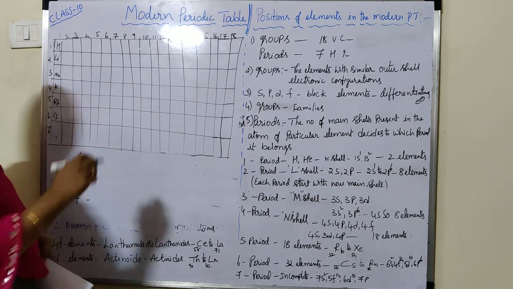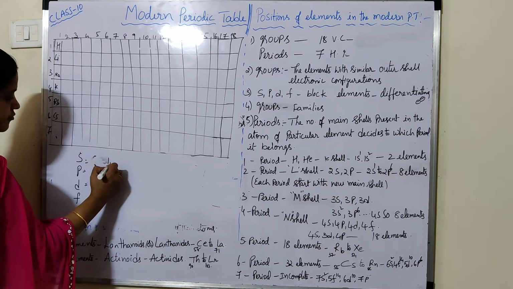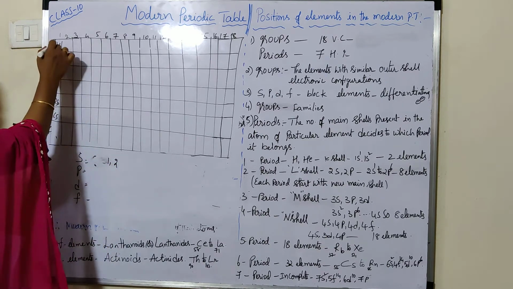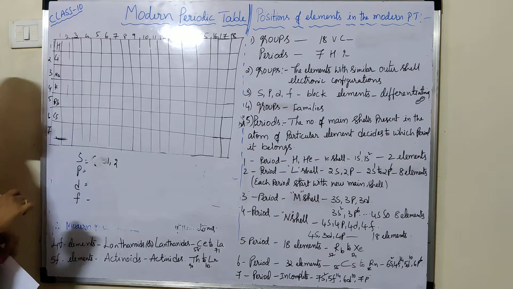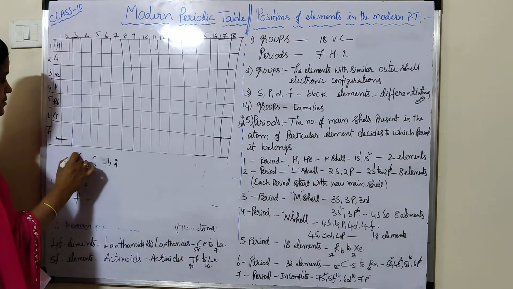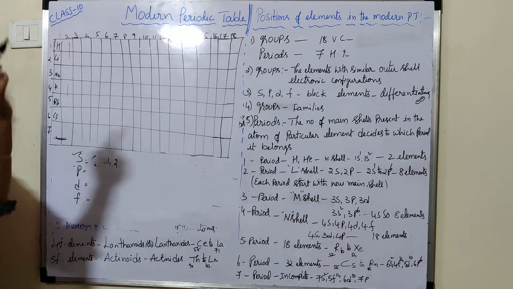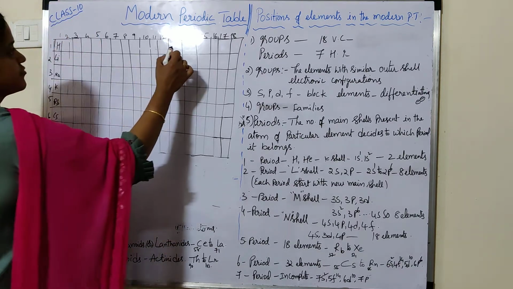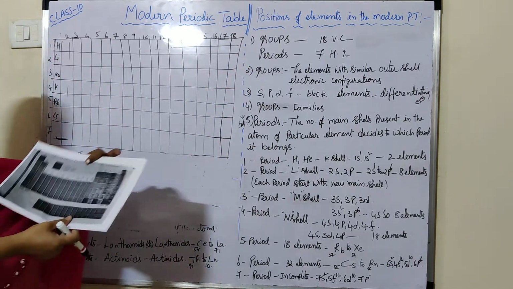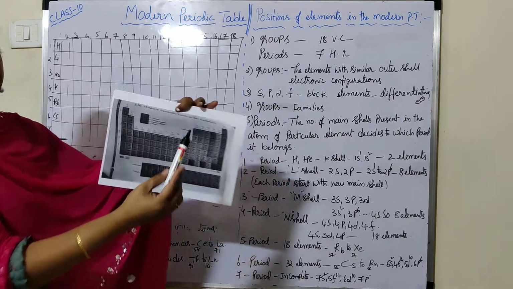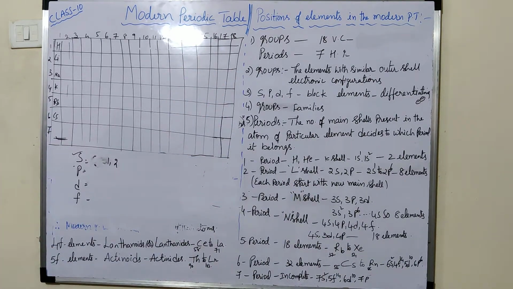S block means groups 1 and 2. These 2 groups of elements are known as S block elements. P block elements are from group 13 to 18. Here you see, this is not visible, I'll show you.